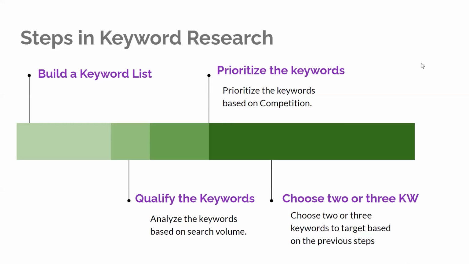Now we will see the steps involved in keyword research. Building a keyword list, qualify the keywords, prioritize the keywords based on the competition, and at last you need to choose 2 or 3. You can also choose 1 if the search volume is good.